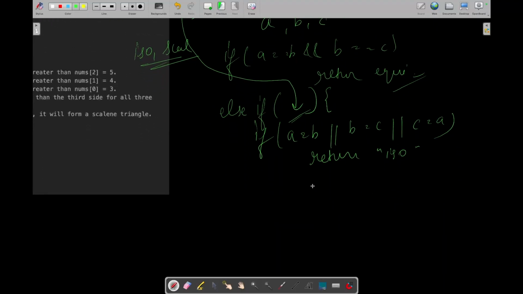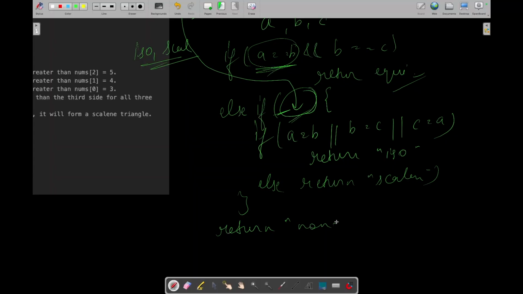Otherwise we can return scalene. Cool. If this condition was not true, like the sum of any two sides of a triangle is not greater than the third side, and it was also not an equilateral triangle, then we need to return none. It means we cannot form a triangle, right?